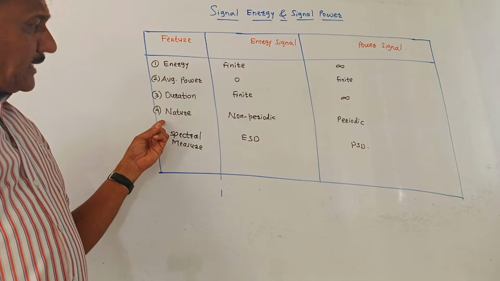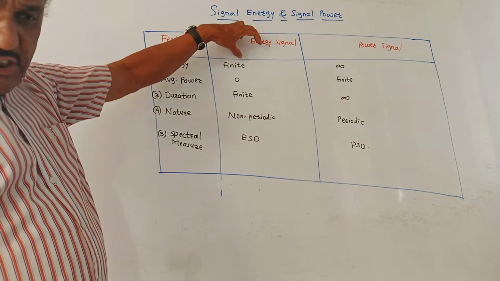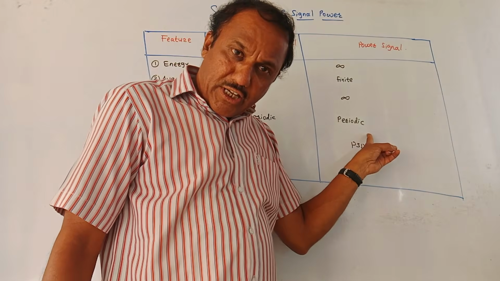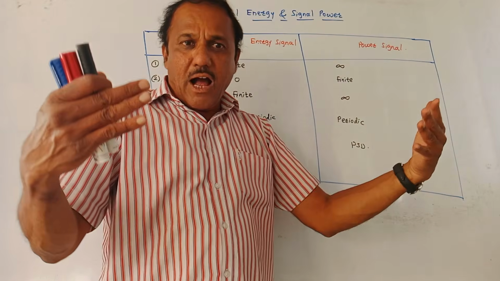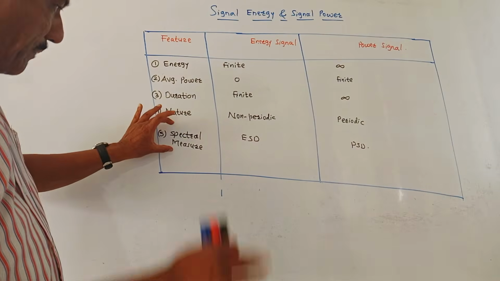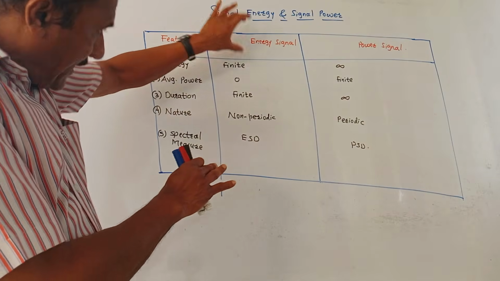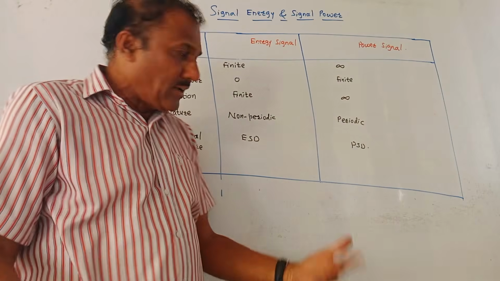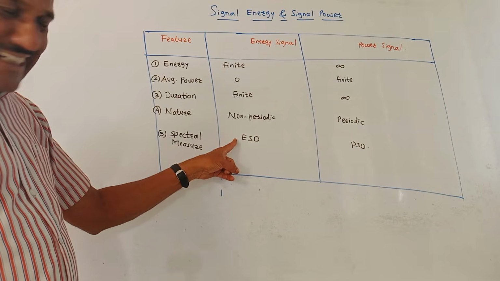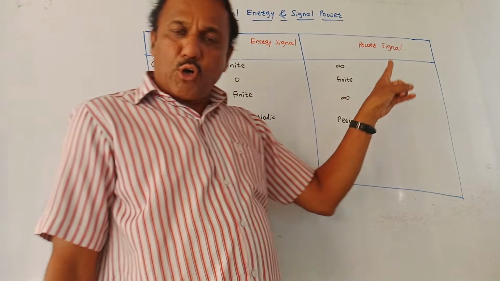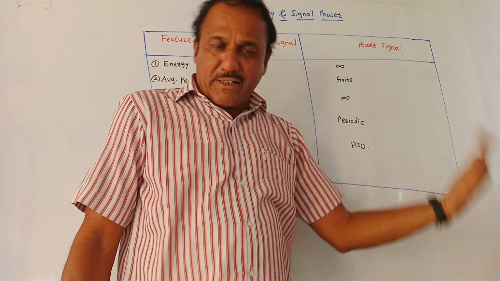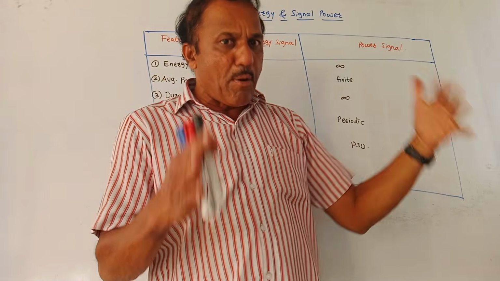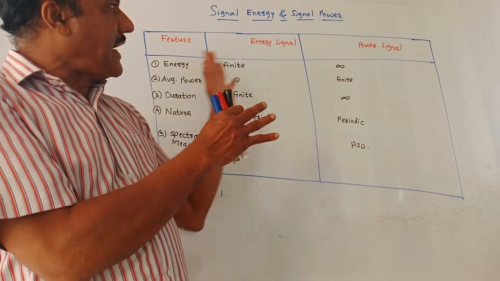Then nature of a signal: mostly energy signals are non-periodic, whereas most of the power signals are periodic in nature. That means they repeat after a certain time interval. Then spectral measurement: for an energy signal, to do the spectral analysis, ESD, that is energy spectral density, is used, whereas for the power signal, for the spectrum analysis, PSD, that is power spectral density, is used. So this is about the comparison between energy and power signals.